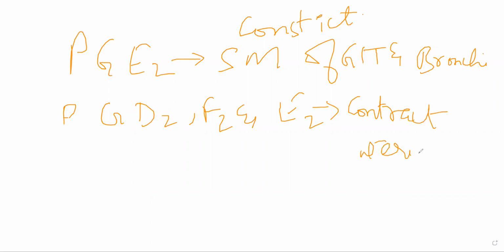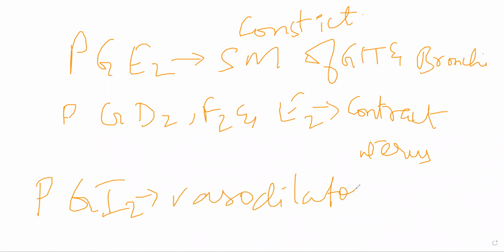Generally, these are released around the time of parturition. PGI2 is a vasodilator. Okay. It will also inhibit platelet aggregation.